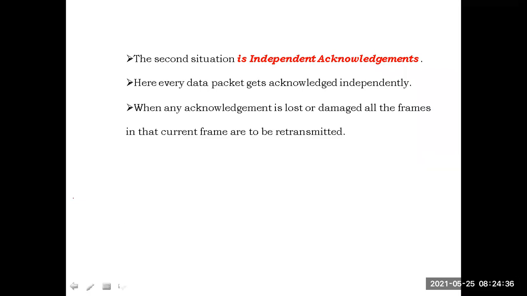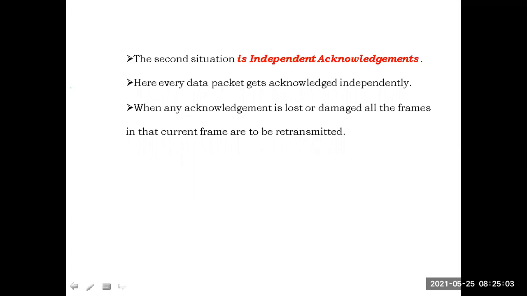When any acknowledgement is lost or damaged, all the frames in the current window are to be retransmitted. That means all the frames that are transmitted after that frame have to be retransmitted.